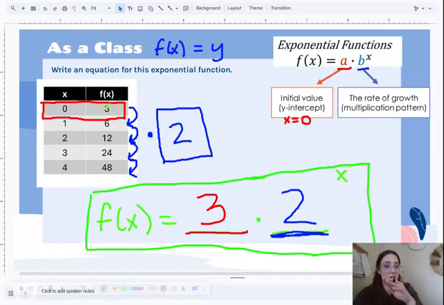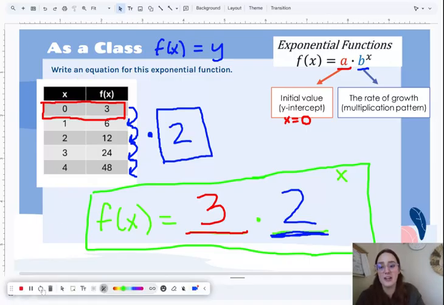We find the first term when x is 0, boom. What's the pattern? Plug it in, and that's it. All right, on the next slide, I want you to try it on your own. I'll put the timer up.